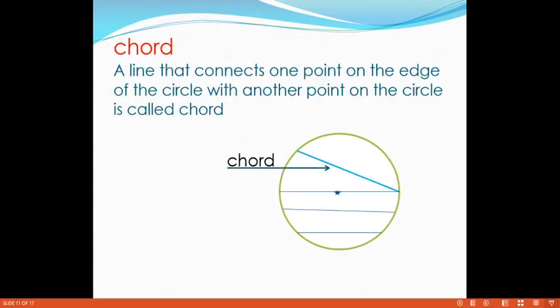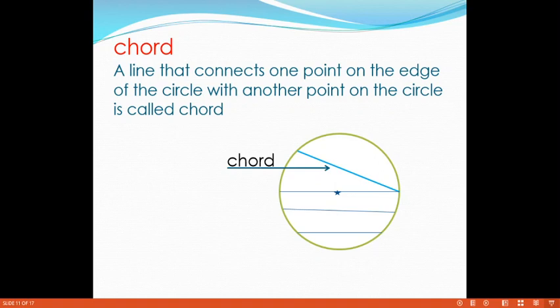Next we define the chord. A chord is a line that connects one point on the edge of the circle with another point on the circle. For suppose, let any two points on the circle be A and B. The line connecting those two points A and B is called a chord.